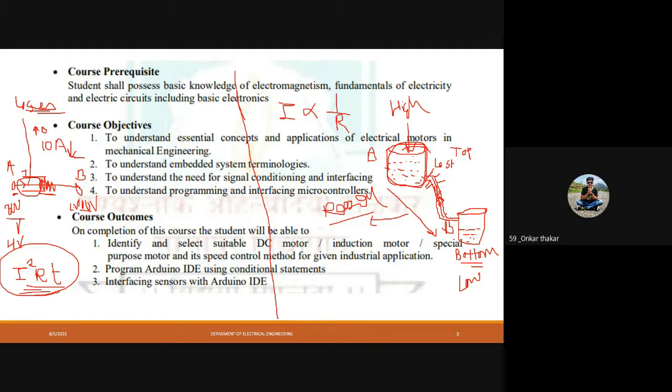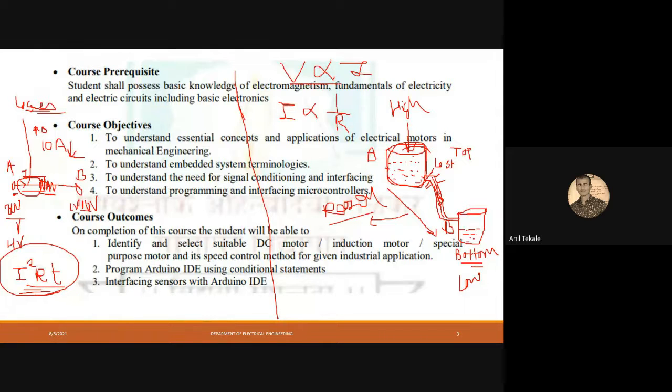Increase. It will increase. Very good. That means our pressure is directly proportional to the speed of water. So similarly, if I increase the voltage, then what will happen to the current? Will it increase, right? So that means voltage is directly proportional to I.